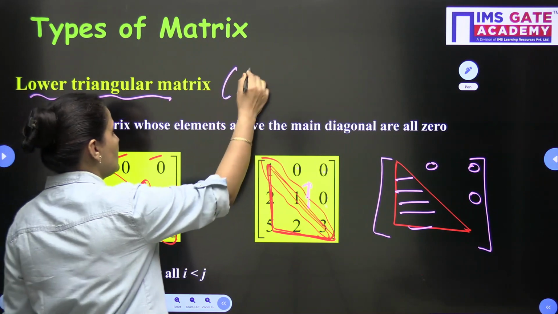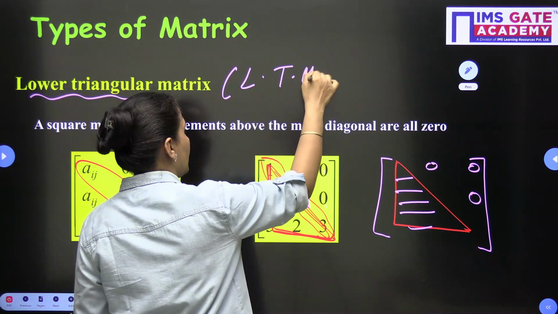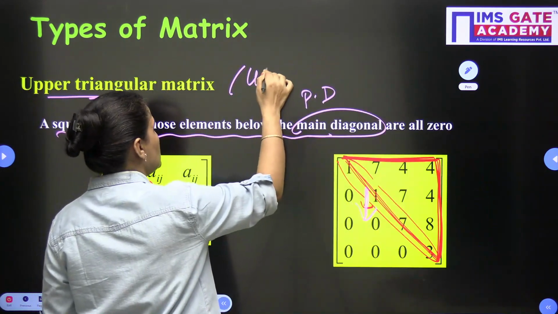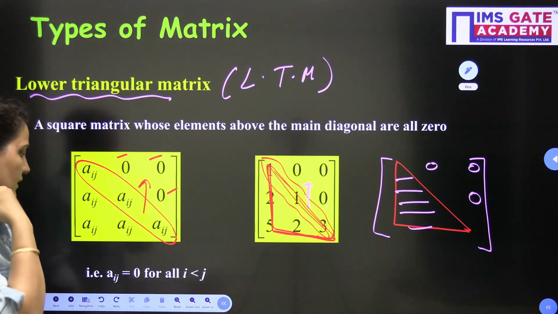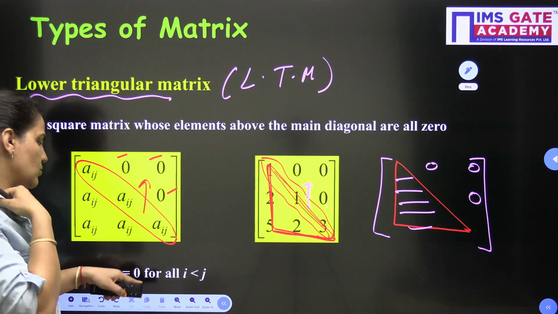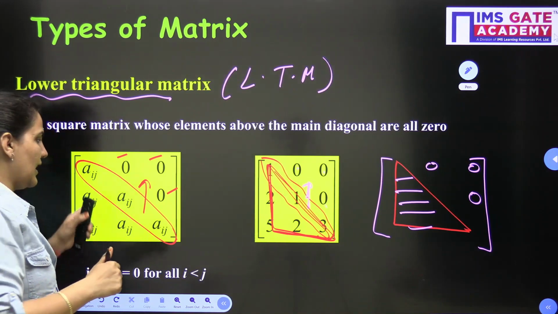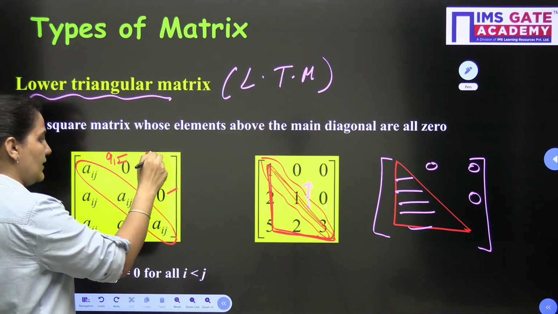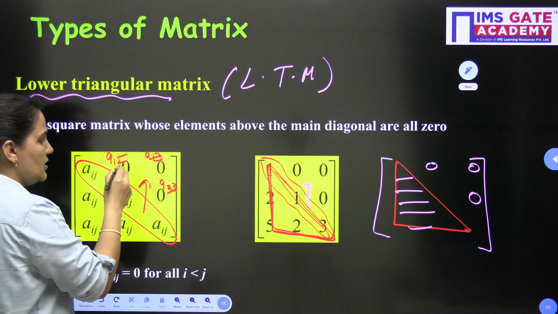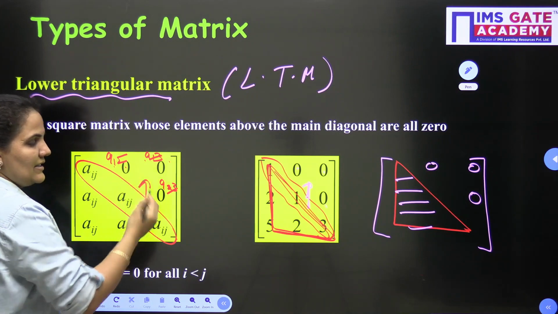The short form of this one is LTM, lower triangular. The short form of the other one is UTM, upper triangular. And this is the opposite: Aij is equal to 0 for all i less than j, because these will be A12, A13, A23. So you can see i is less than j, i is less than j.